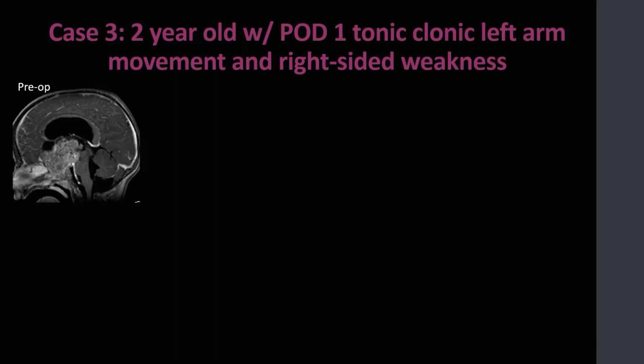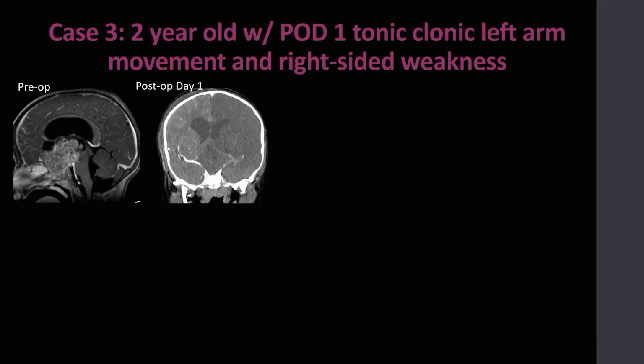Our third case is that of a 2-year-old diagnosed with hypothalamic tumor who underwent craniotomy with debulking. Unfortunately, on post-op day 1, the patient experienced a 2-minute tonic-clonic movement of her left arm and right-sided weakness. Here you can see the preoperative study demonstrating the known hypothalamic tumor.